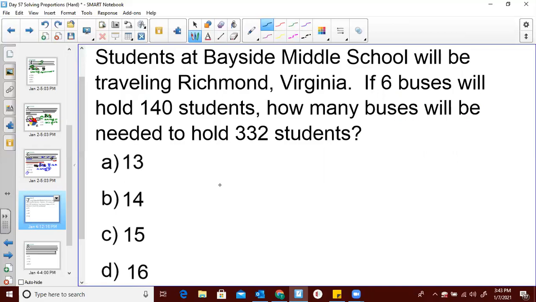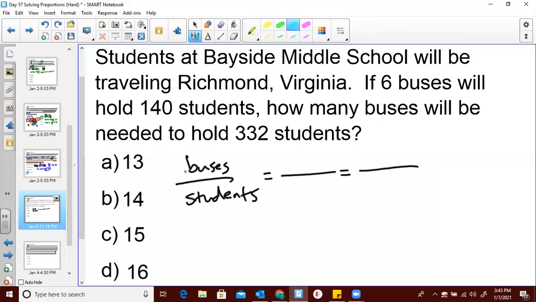All right, setting this one up super quick. Students at Bayside Middle School will be traveling to Richmond, Virginia. If 6 buses will hold 140 students, how many buses will be needed to hold 332 students? All right, first of all, I got buses over students. And because this is our last day of proportions, I'm going to go ahead and bust out the way we started it. And we're going to go by consistency here. So let's highlight everywhere I see buses. I got 6 buses. I got how many buses? I got 140 students. I got 332 students.